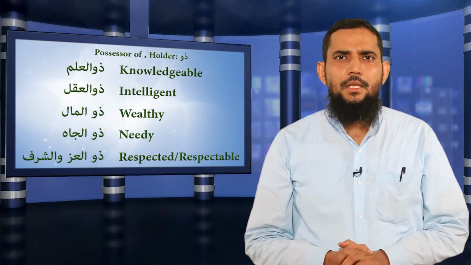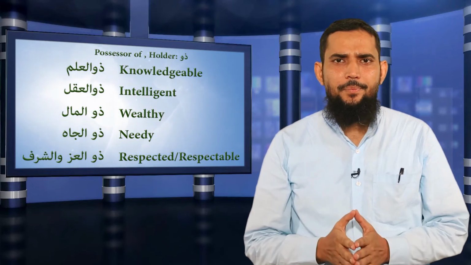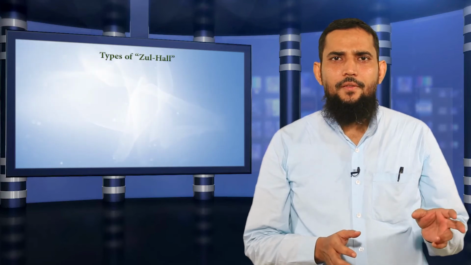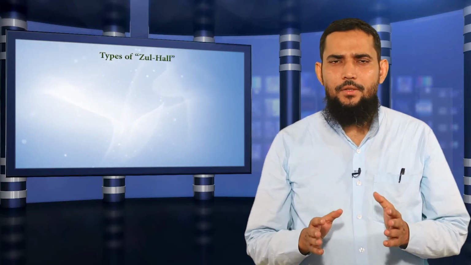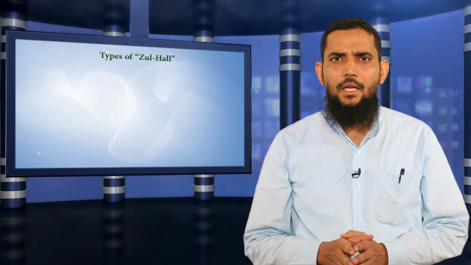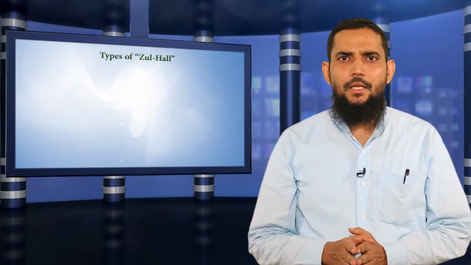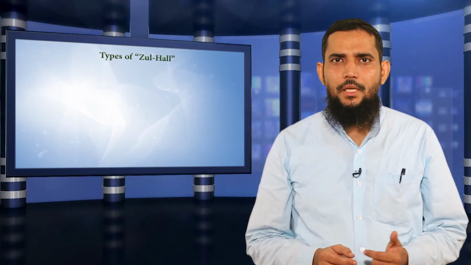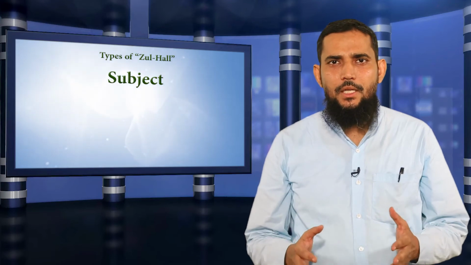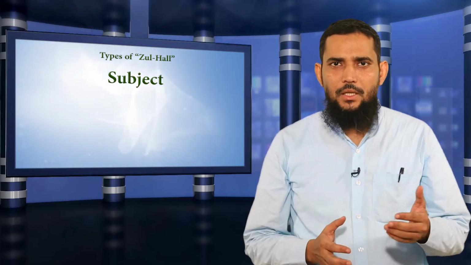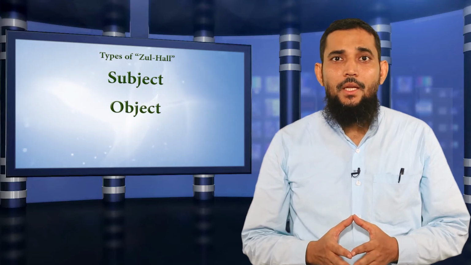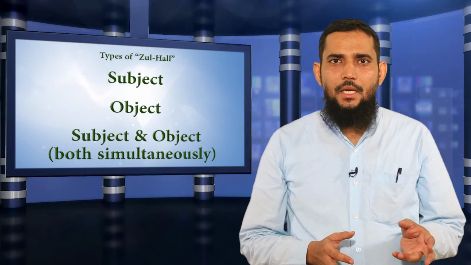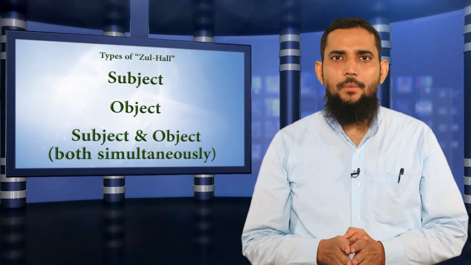Now I'll explain something different, that is types of hal. What are the possible types of a hal? Already I've explained a little bit. Now I'll explain in detail. The first possibility is a hal could be a subject. Another possibility is the hal condition could be an object. And the third possibility is that hal could be subject and object both simultaneously.